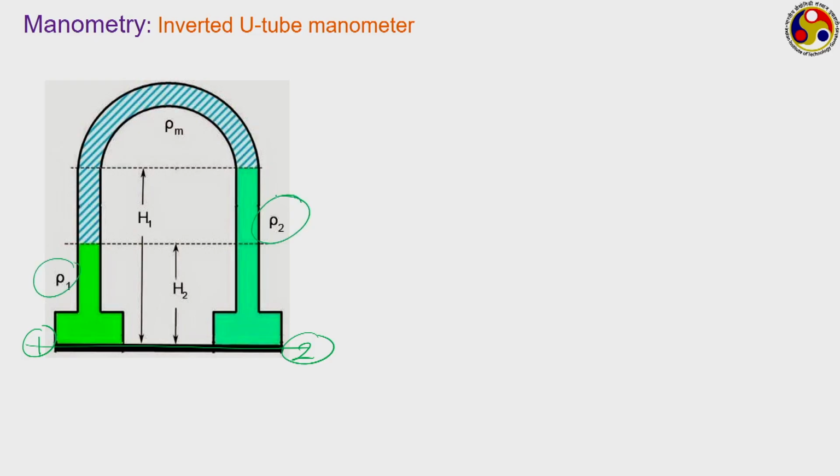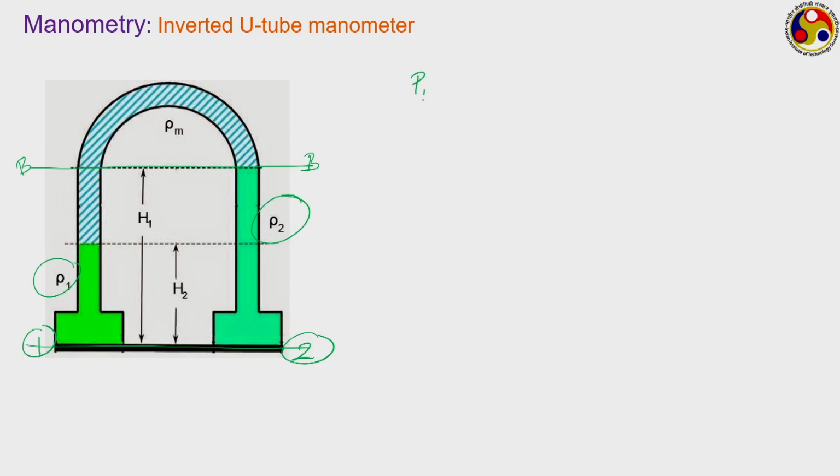So, if we again take a pressure difference or pressure balance between location 1 and 2, then at point BB, what will be your pressure on the left hand side?